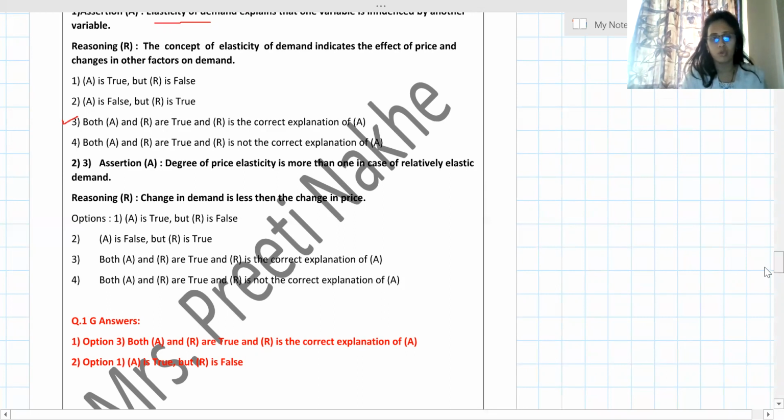Now I will show you. I have discussed all the types of objective type questions. There are a total of 8 types of questions which are likely to be asked in your board exam. In the exam they will ask you 4 questions only from those 8, any 4 combinations, but remember there will be no option. You have to attempt all 20 questions carrying 1 mark each, and if you practice it, you will get 20 out of 20 marks.